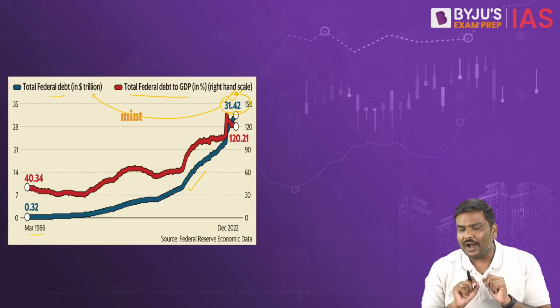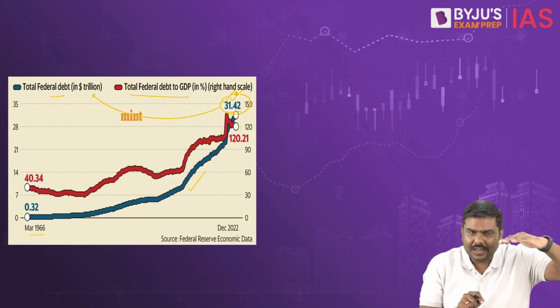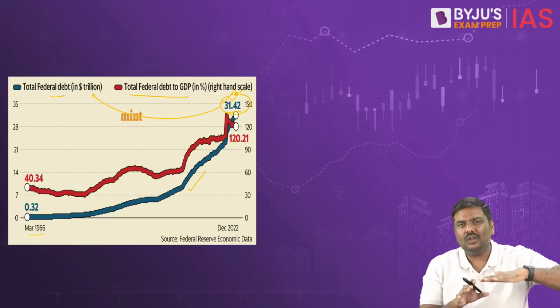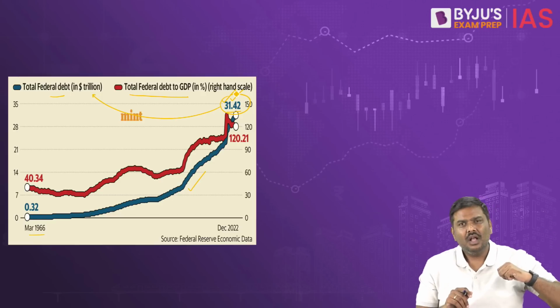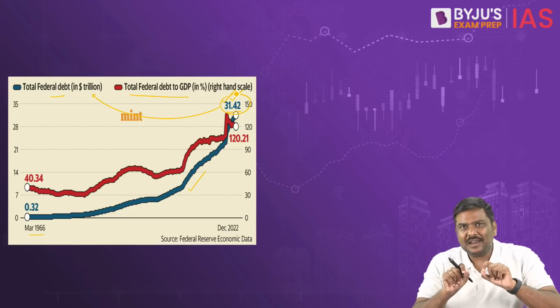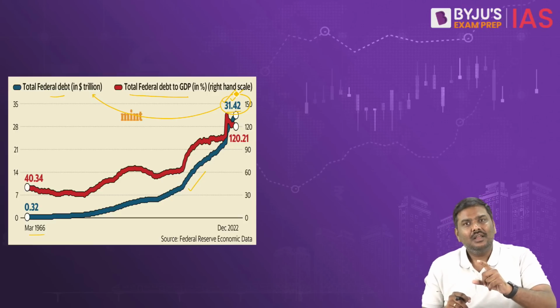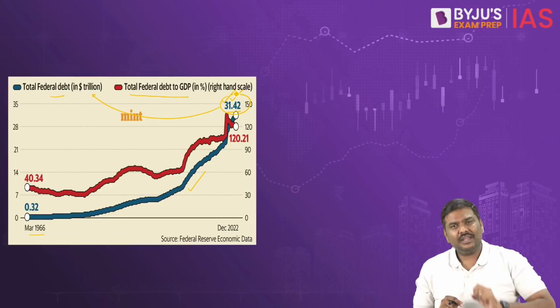Now, many of you will have a doubt here. Sir, if they already reached the limit of $31.4 trillion debt in the month of January, how are they able to spend money now? Because as per your explanation, they should not be able to spend money. There is a reason they are able to spend the money. Have a look at this.